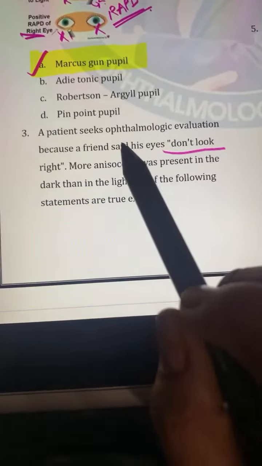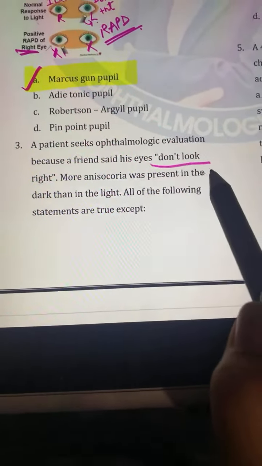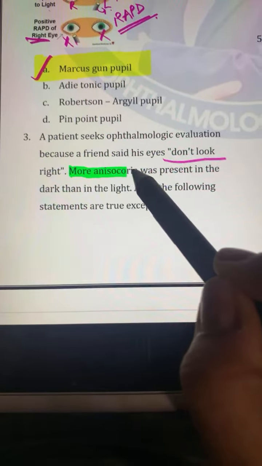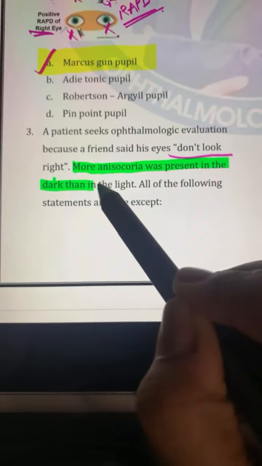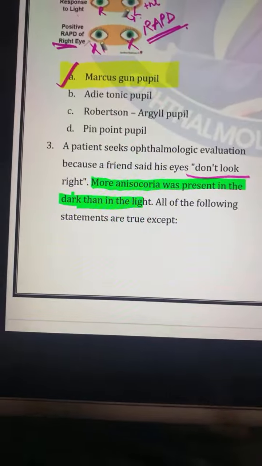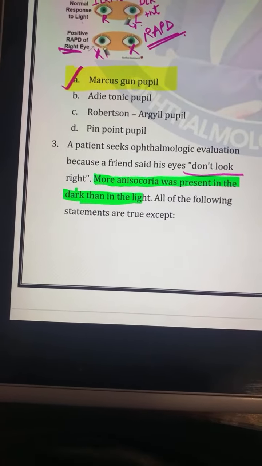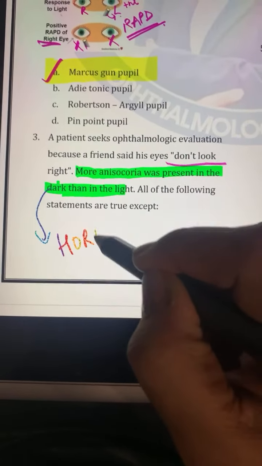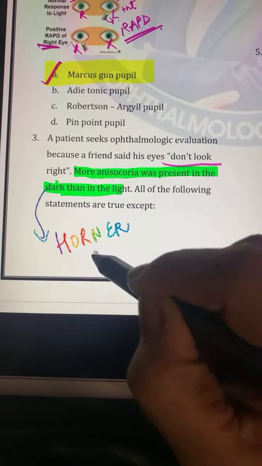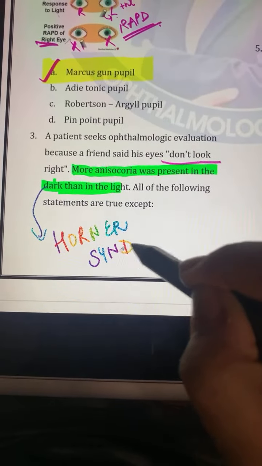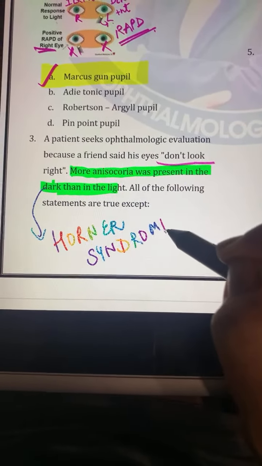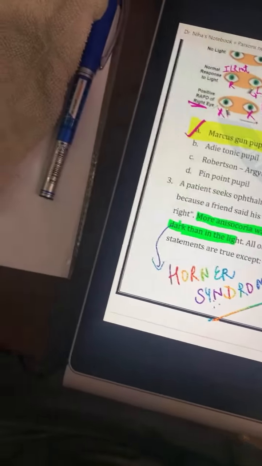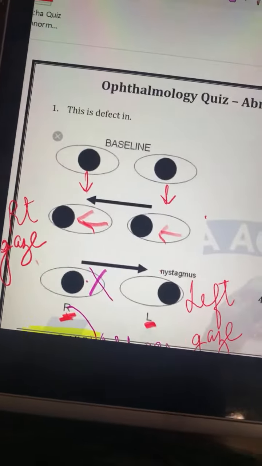It's much better now. So they say that the eyes are not looking right, and the important thing is that more anisocoria is present in the dark than in the light. So where do you get more anisocoria? In the dark. When you get more in the dark, this is your Horner syndrome. More anisocoria in the dark means you are having Horner syndrome. So you have to see the statements according to Horner syndrome. So let us see what the statements are.